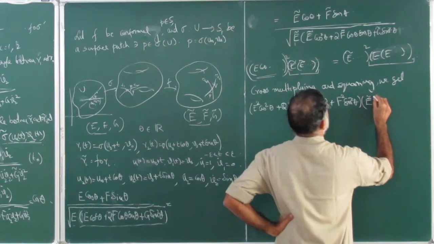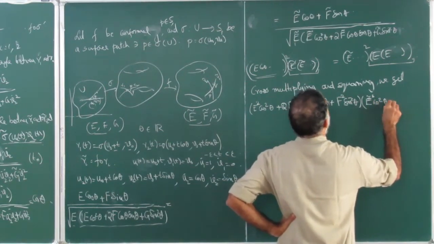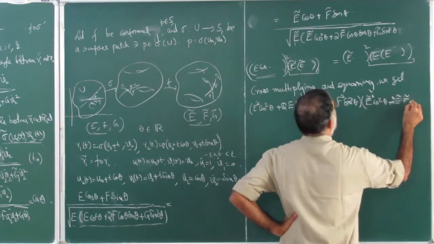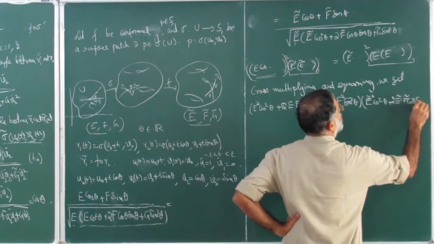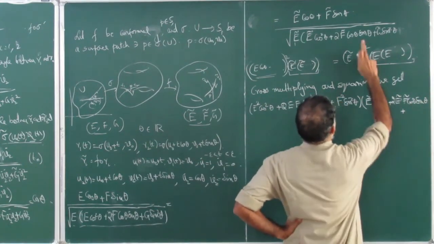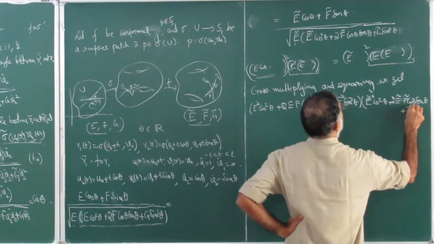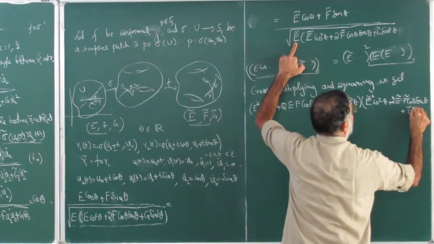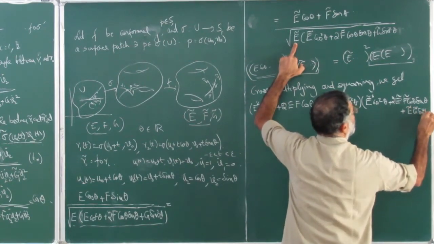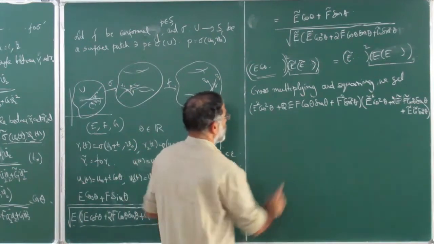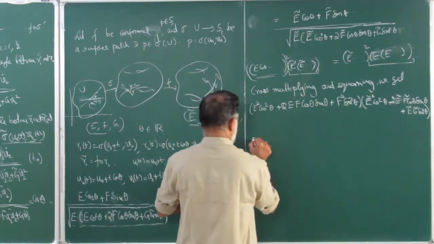E tilde square cos square theta plus 2 E tilde F tilde cos theta sin theta plus E tilde G tilde sin square theta. This is after I have written after squaring.